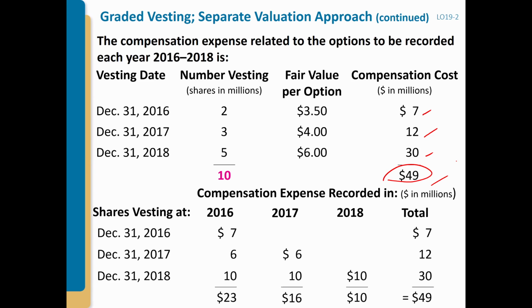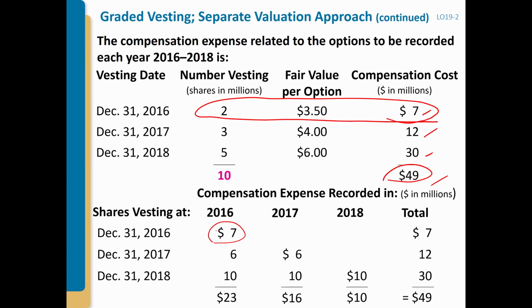We're still going to work on one by one, right? So let's look at the first one, 2 million, whose total compensation cost is 7. So remember, this 7 is what? The whole 7 is going to be vested in the first year, in 2016. So that's why the whole 7 will be recognized as compensation expense in 2016.